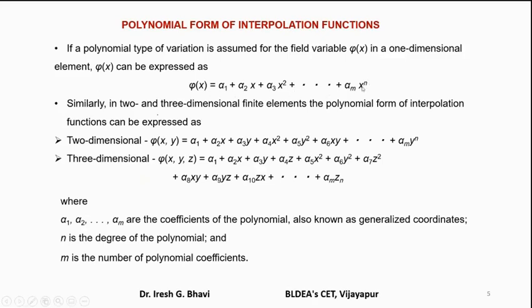This is a polynomial in one dimension because it contains only x terms, with powers.